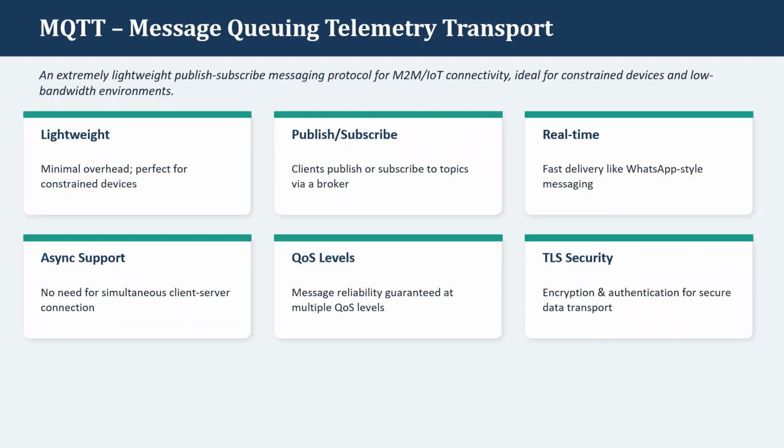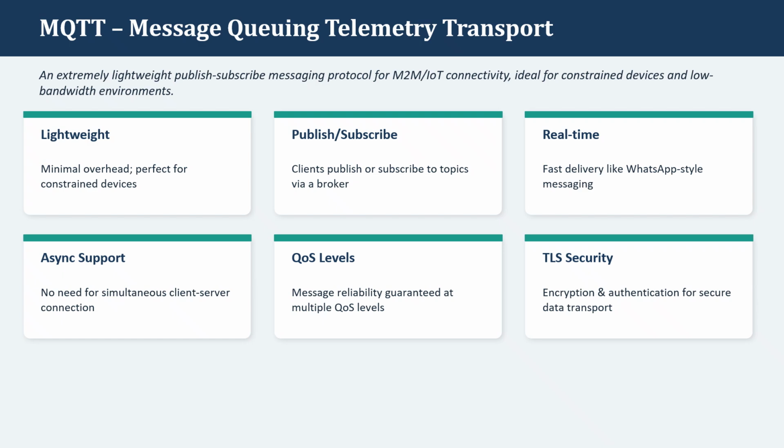Next, Message Queuing Telemetry Transport. This is a lightweight publish-subscribe messaging protocol for M2M IoT connectivity. It is lightweight, that is, minimal overhead. Clients publish or subscribe to their topics through a broker. Real time means fast delivery, like WhatsApp.